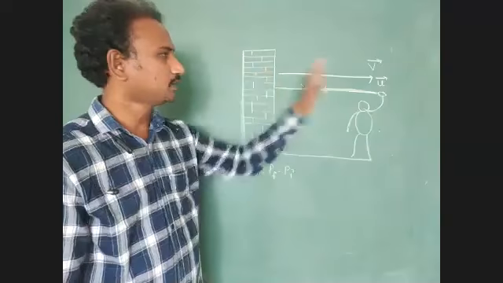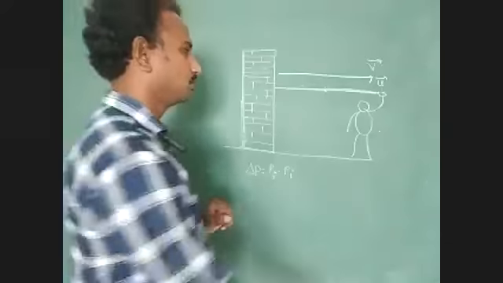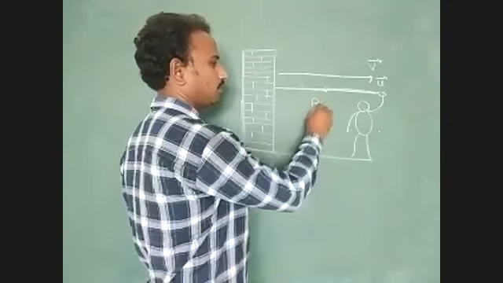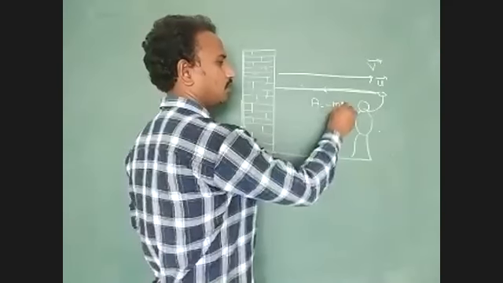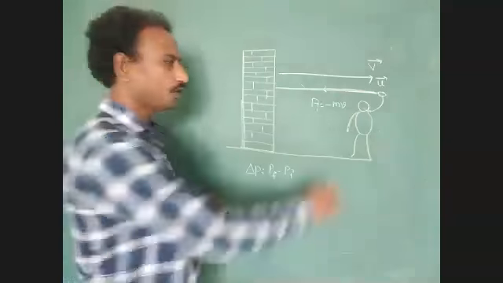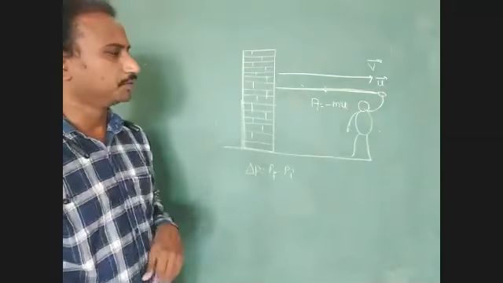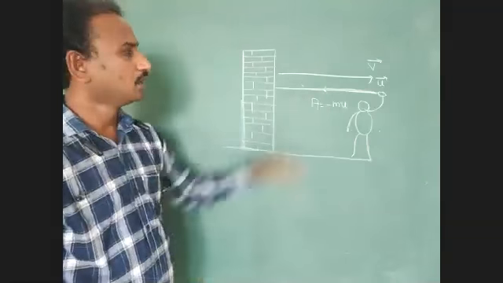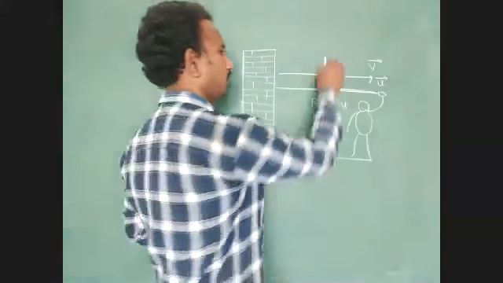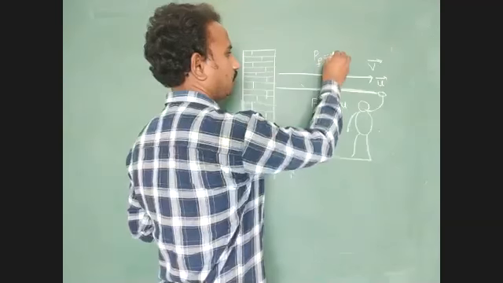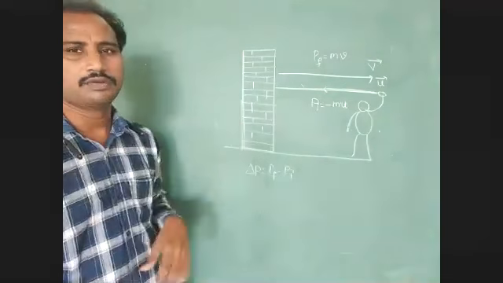What is the direction of this body? Along the negative x-axis direction. So what is the initial momentum of the body? Initial momentum Pi equals minus m into u, that is minus mu. And what is the final momentum of the body after striking the wall? Final momentum Pf equals m into v.